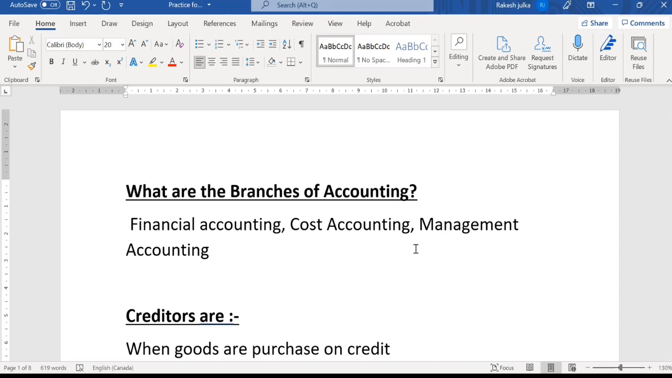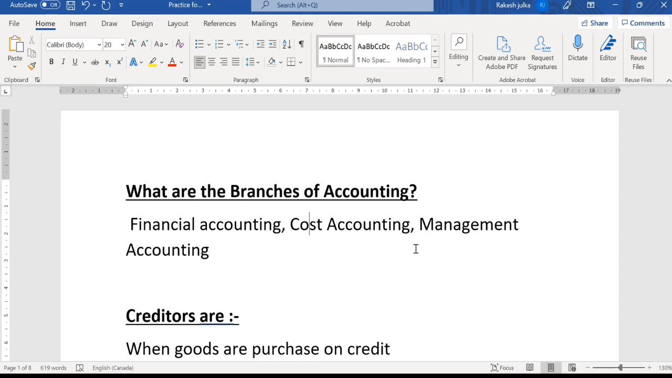There are three branches of accounting: financial accounting, cost accounting, and management accounting. If we talk about financial accounting, we calculate the financial statement of the business, and we know the profitability of the business in the form of a profit and loss account. Financial accounting is very useful for outsiders, maybe investors and bankers.